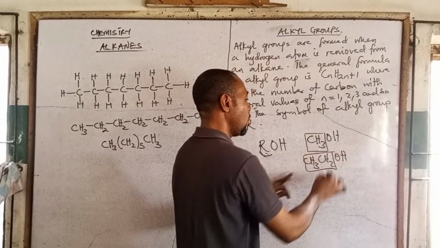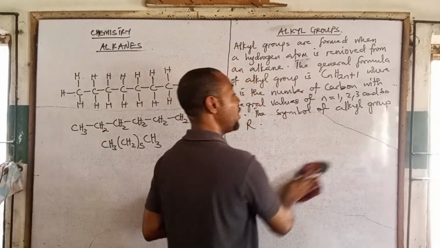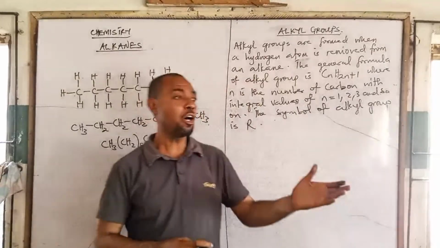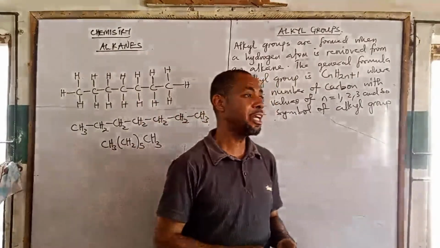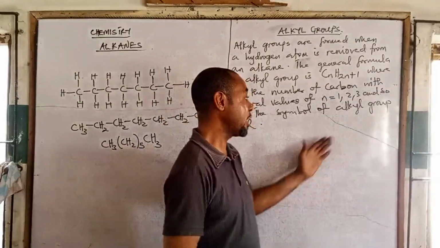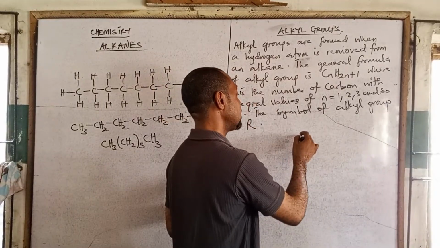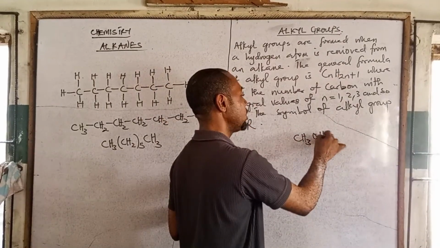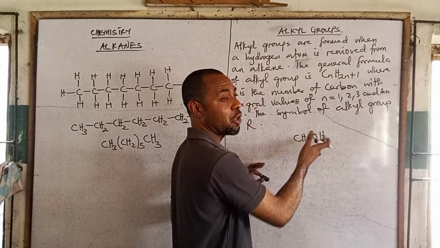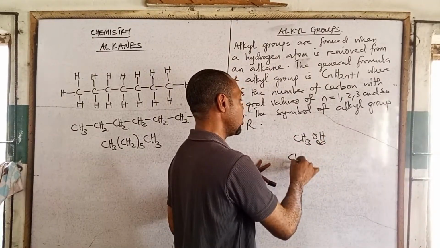The whole of this is what? Alkyl group. The old name of alkanol is alkyl alcohol or alkyl hydroxide. Alkyl alcohol, because, for example, you have CH3OH. This represents alcohol, right? So methyl alcohol, ethyl alcohol.